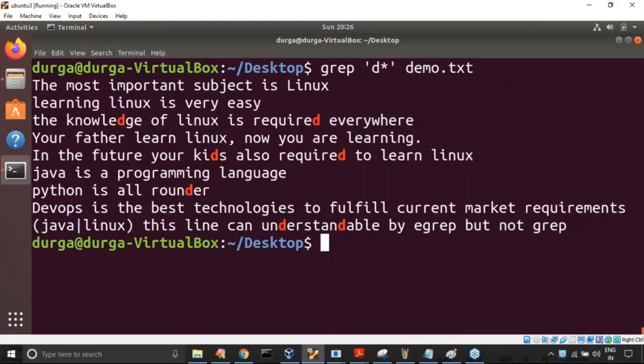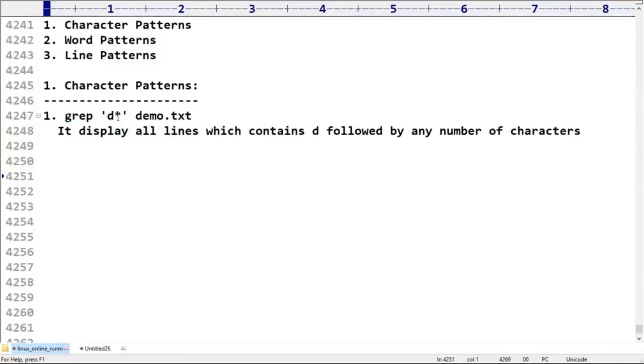Because this always talks about characters: how many characters, and which character? How many means any number of characters, and which characters means any character. Now I'm trying to take grep 'C[AEIOU]LL' demo.txt. Can you tell what it will display?